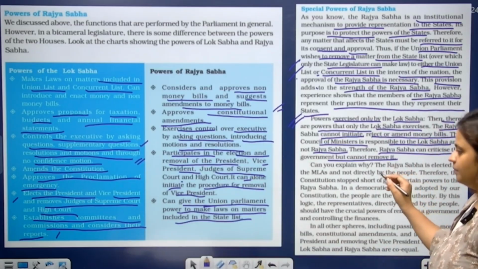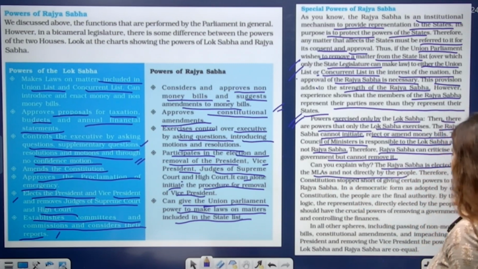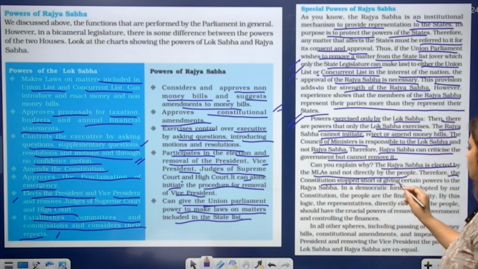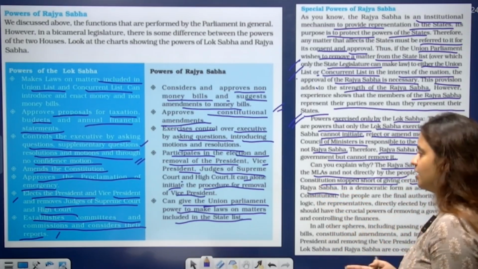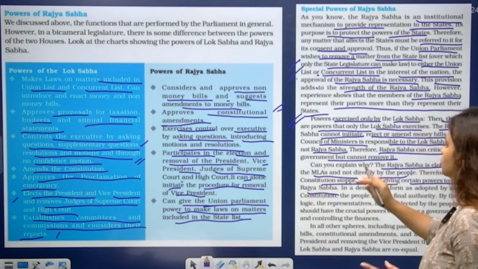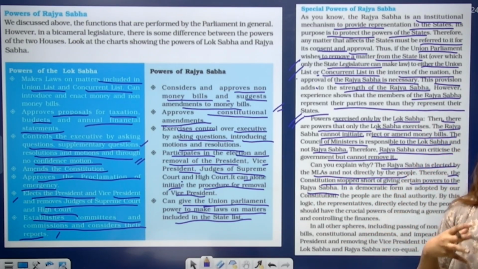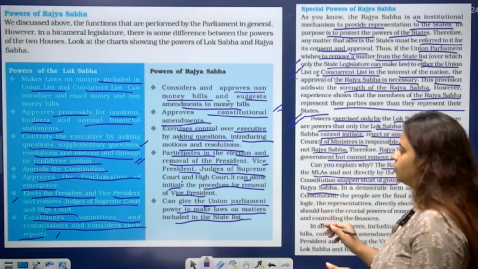So why? The answer is here itself. The Rajya Sabha is elected by the MLAs and not directly by the people. Therefore, the constitution stopped short of giving certain powers to the Rajya Sabha. Because the Rajya Sabha is indirectly elected, it is not elected by the people but by the MLAs. So the constitution has not given it certain powers. It has given them to the Lok Sabha and not to the Rajya Sabha.